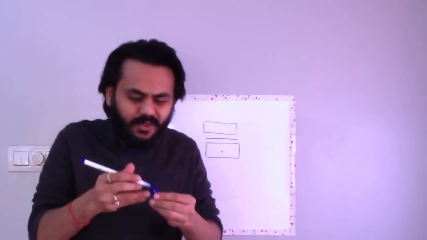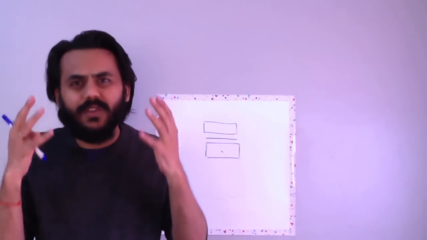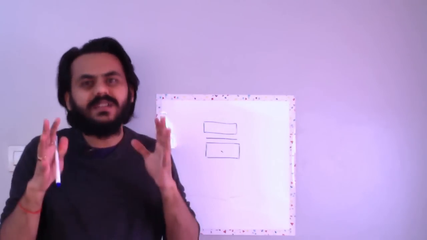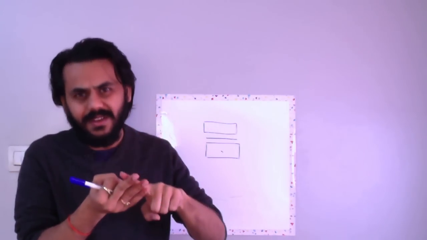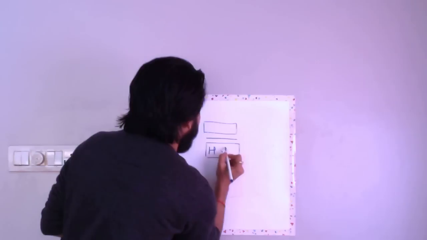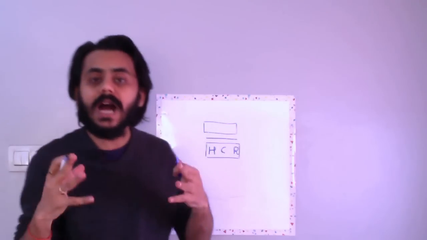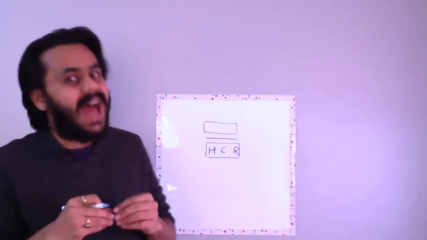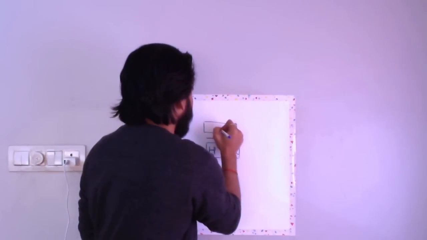So let us say, just for example's sake, I want to check the weather condition. Just assume that we have only three kinds of weather: hot, cold, and rainy. So you have hot, cold, and rainy, H, C, R. Let us say I ask you, what is the probability of having hot weather? So you will say H.